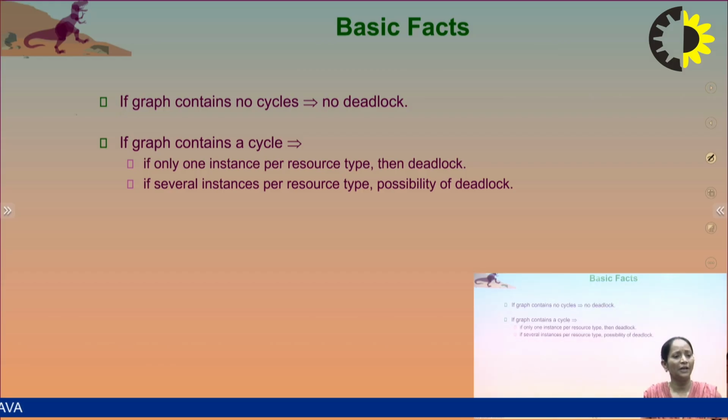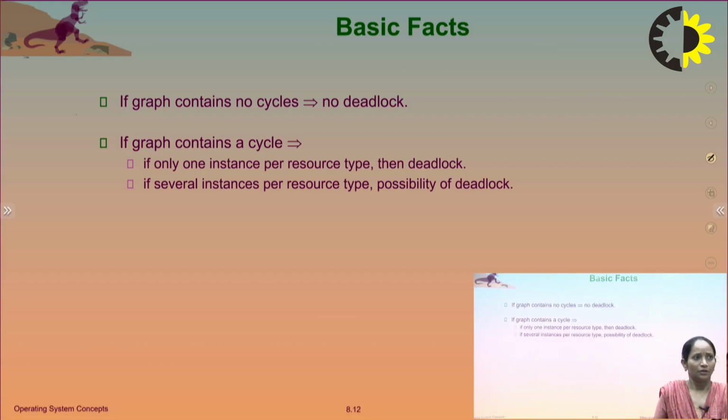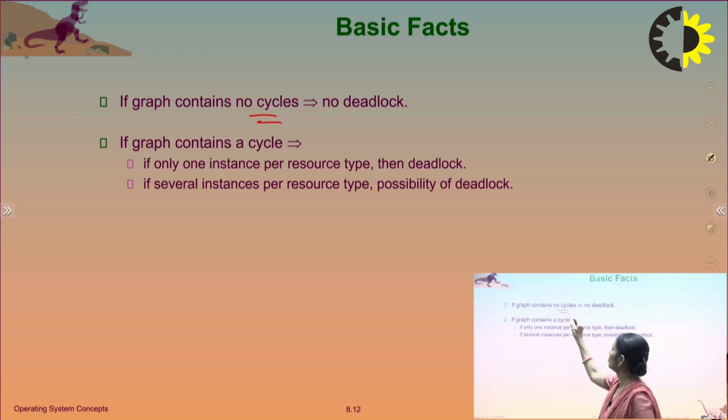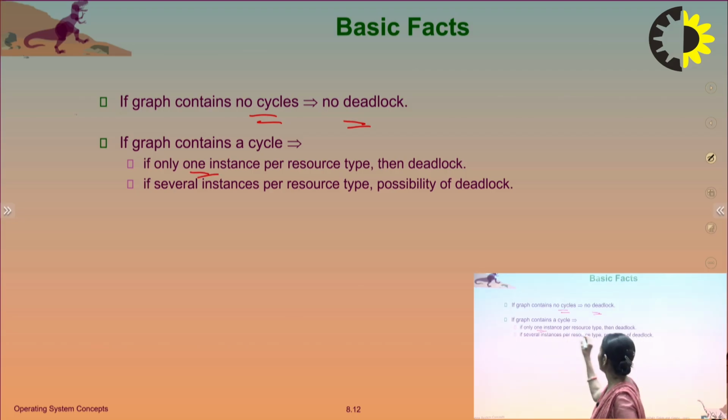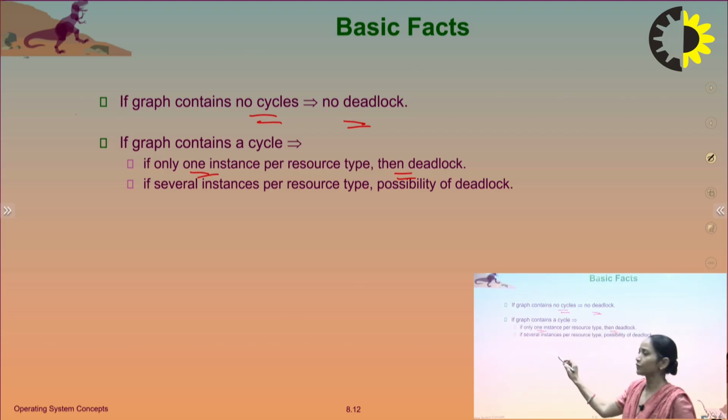So we can take the basic facts. If a graph contains no cycle, this point is notable, it means no deadlock. If a resource allocation graph contains no cycle, there is no deadlock. If a graph contains a cycle, there are two possibilities. If there is only one instance per resource type, then there is a deadlock. If there are several instances per resource type, then there is a possibility of deadlock.